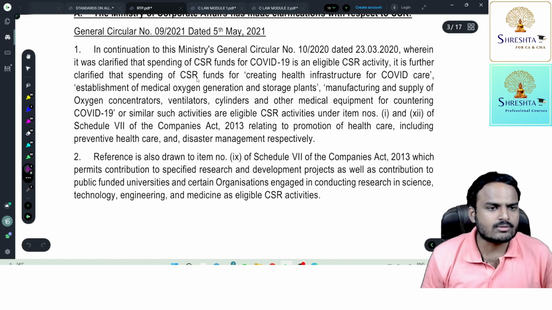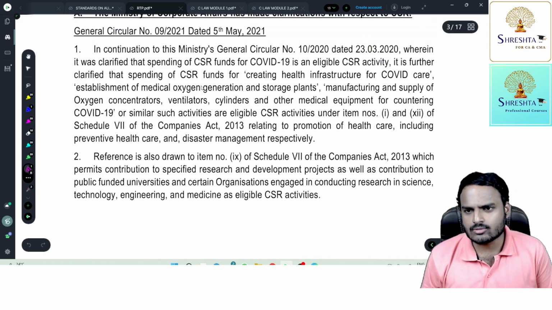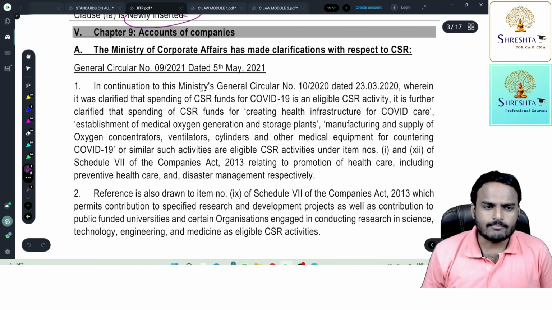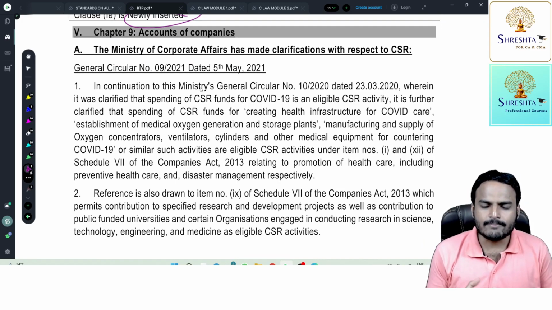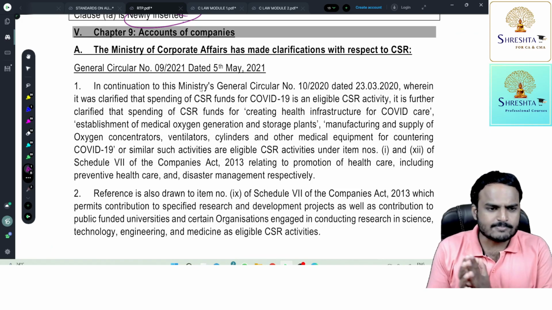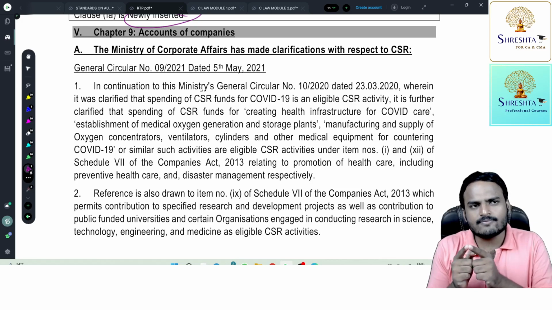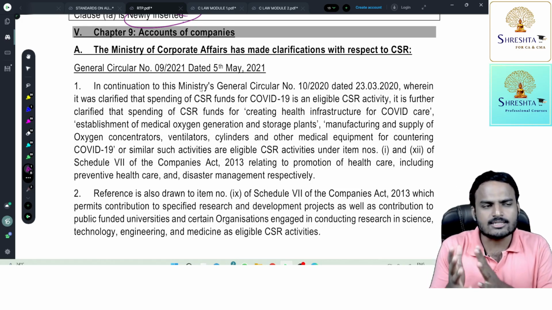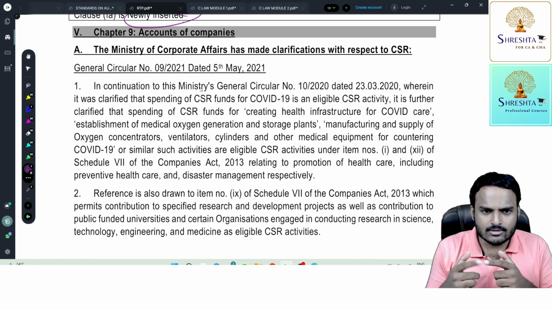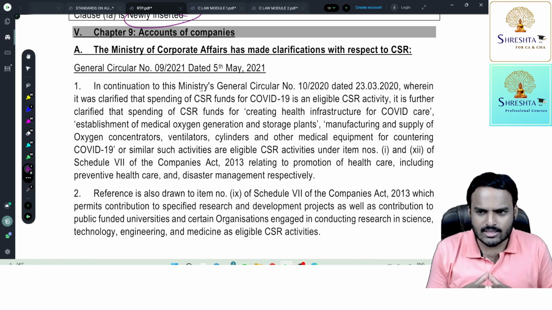Next one, Fifth Amendment, the last amendment. This is there in the accounts of companies. Subsequent to COVID-19, many clarifications were issued by the Ministry of Corporate Affairs. Suppose a company is spending some money with respect to COVID-19. The company has a doubt whether this money is eligible for CSR or not. CSR eligibility.